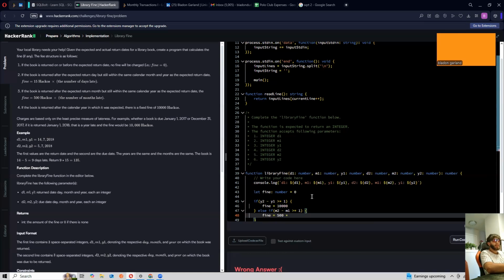Interesting. If the book is returned after the expected month but still within the same calendar year. So this is interesting because if we're just talking straight days late and we're not considering that months roll over and you can have 90 days late in 3 months, then that's easy. But if we're considering months have different days in them.